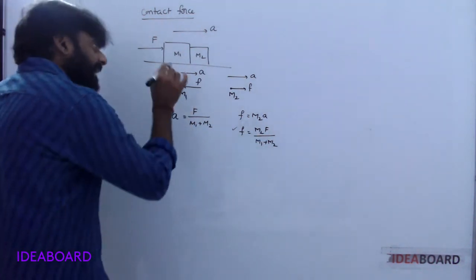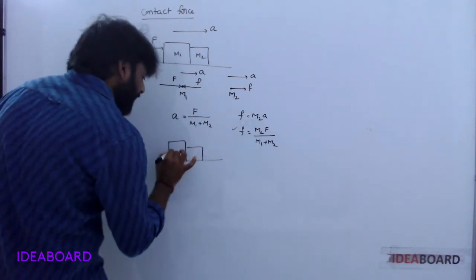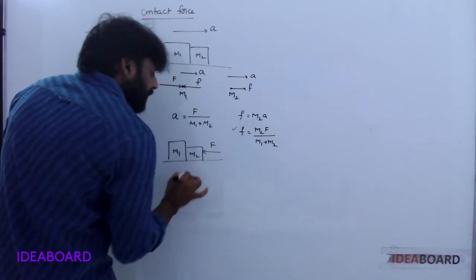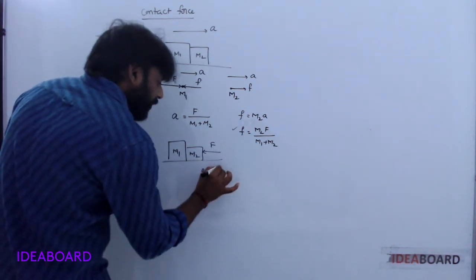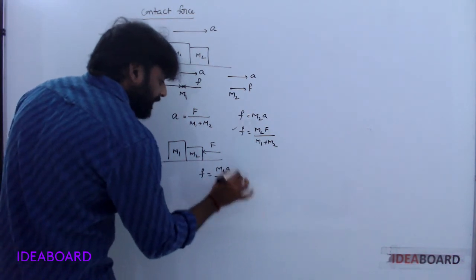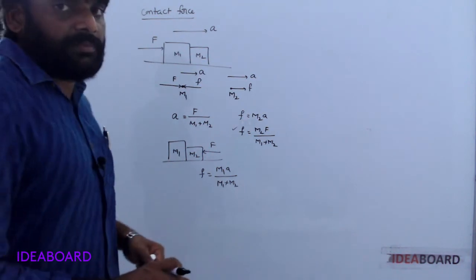If in case force is acting on M2, then in this case contact force is equal to M1 F by M1 plus M2. Understood? Okay.